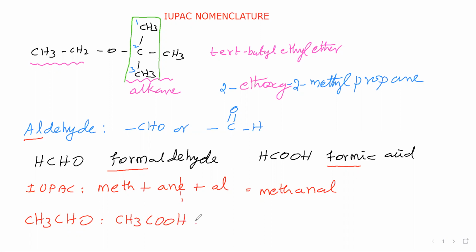For this carboxylic acid, the common name is acetic acid. Now let us say the name for CH3CHO. For the corresponding carboxylic acid, you take the underlined letters, Acet. So we have taken acet. Then this functional group is aldehyde, and that aldehyde you include here. Therefore, we will get acetaldehyde. For this, the common name is acetaldehyde.